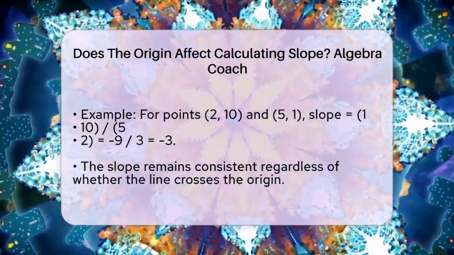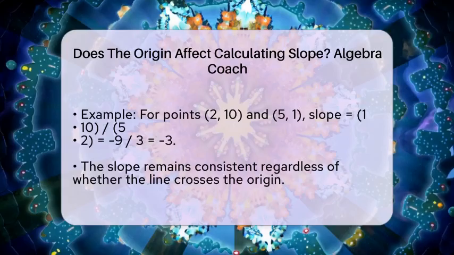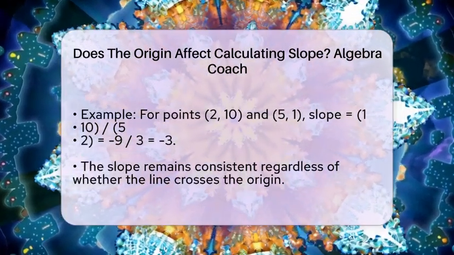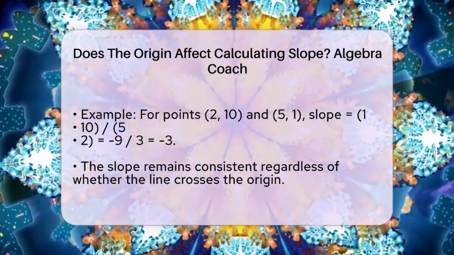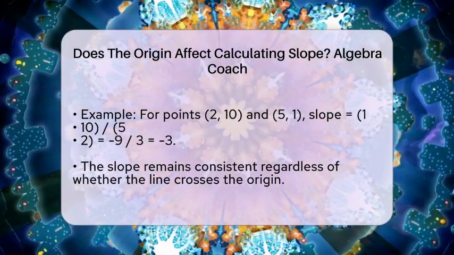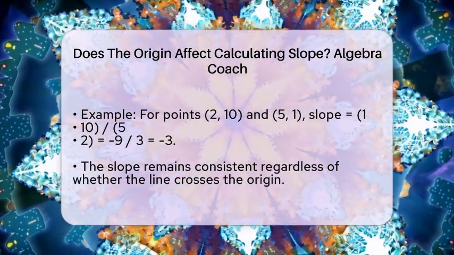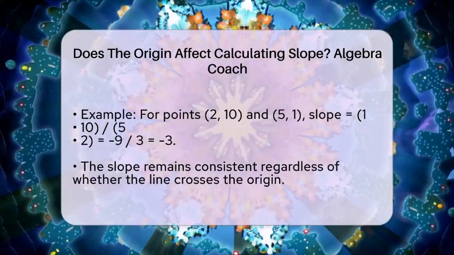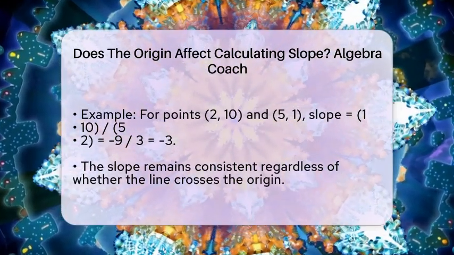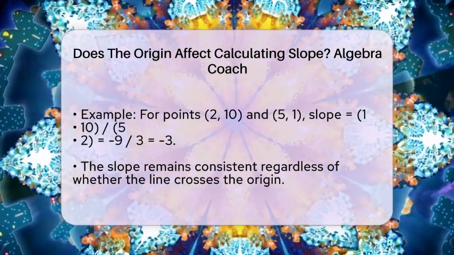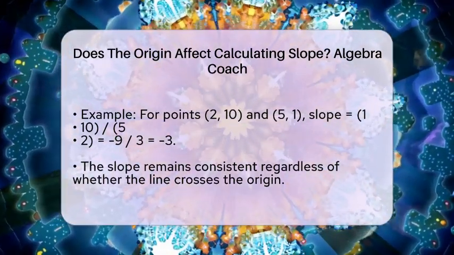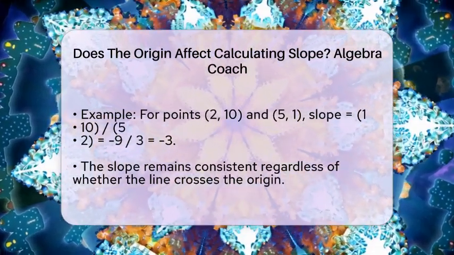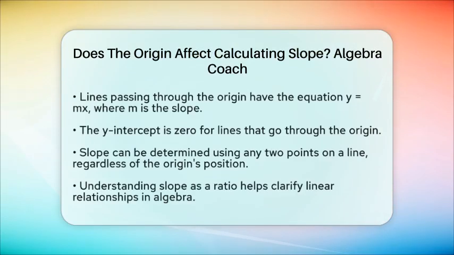If a line does pass through the origin, its equation often takes the form y equals mx, where m represents the slope and the y-intercept is 0. However, even if the line does not intersect the origin, we can still determine the slope using any two points on that line.